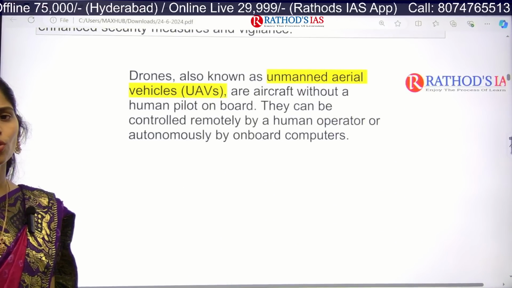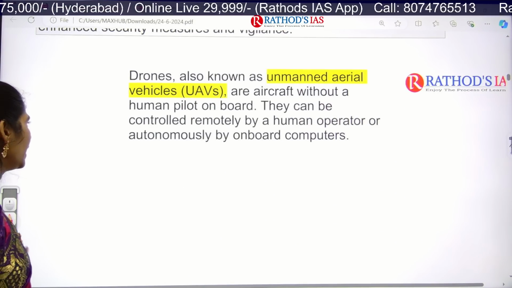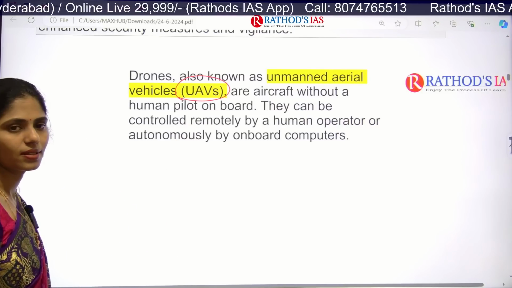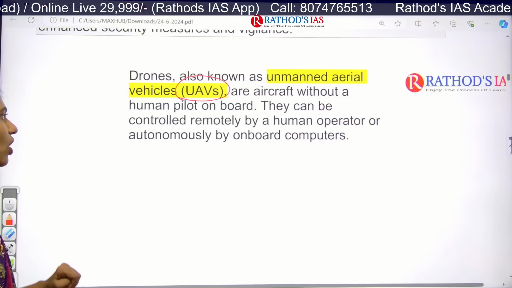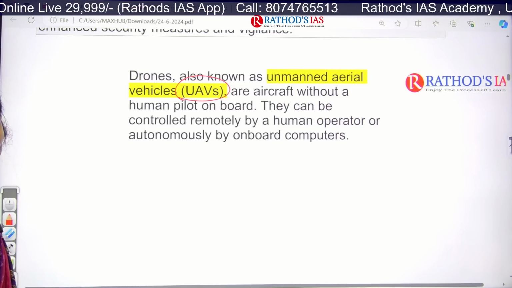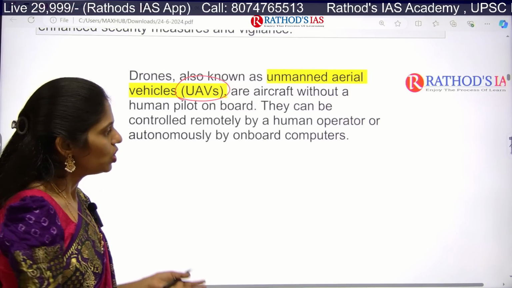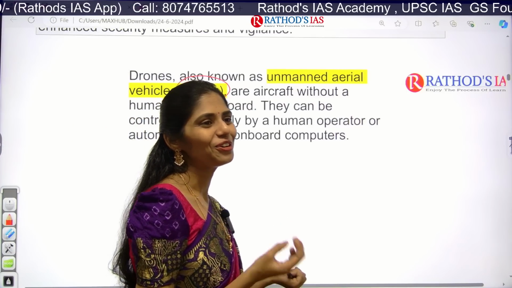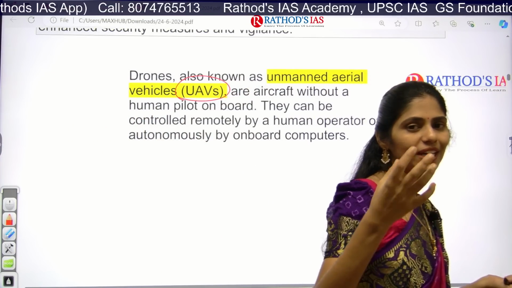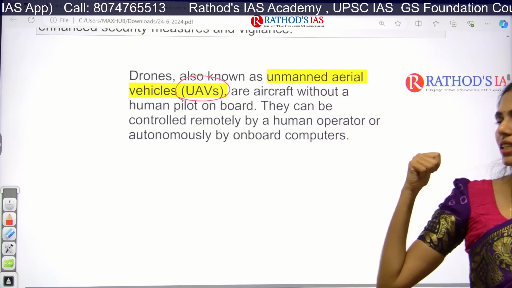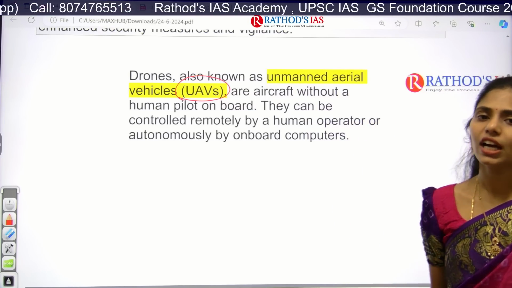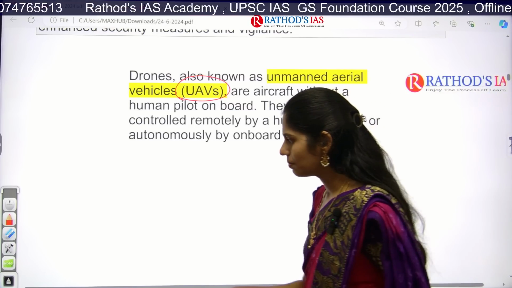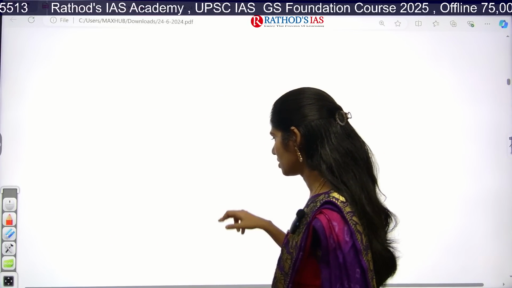And what are drones? Drones are nothing but unmanned aerial vehicles. In short, we will be calling them UAVs. Okay, they are aircraft without a human pilot and they can be controlled just by using remotes. So how we control remote cars, or how we control remote-controlled aeroplanes, etc. In the same way, these drones can be controlled by using a small remote. Okay, so this is the meaning of what exactly drones are.